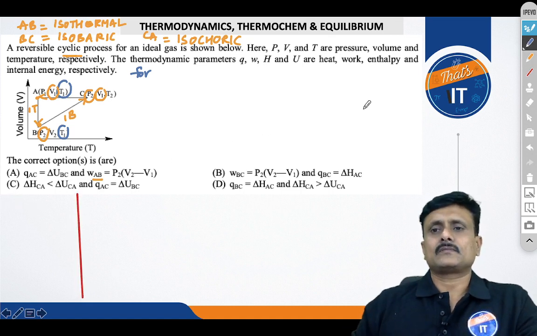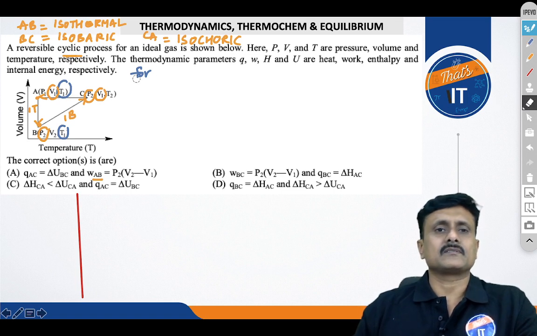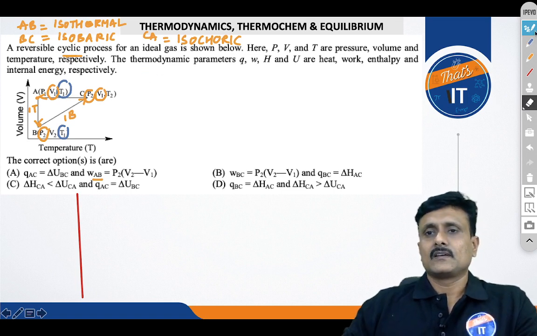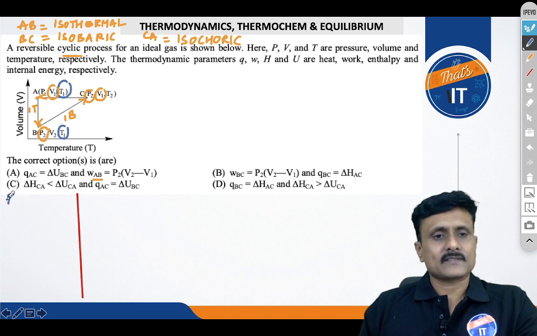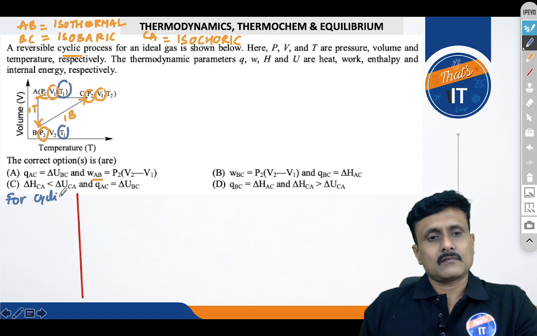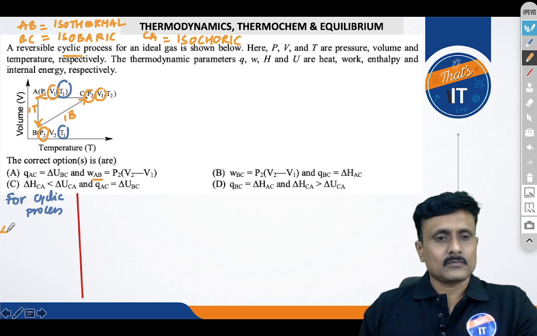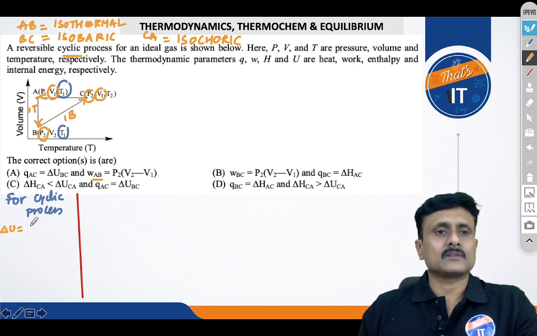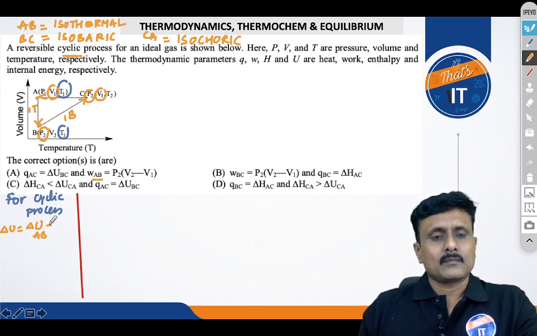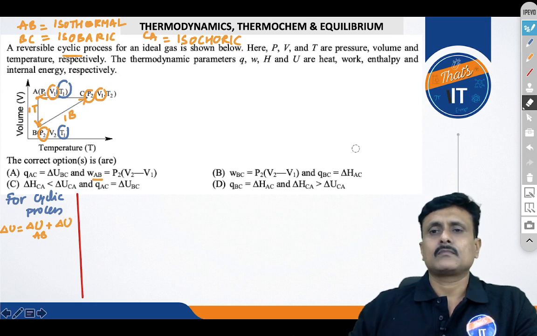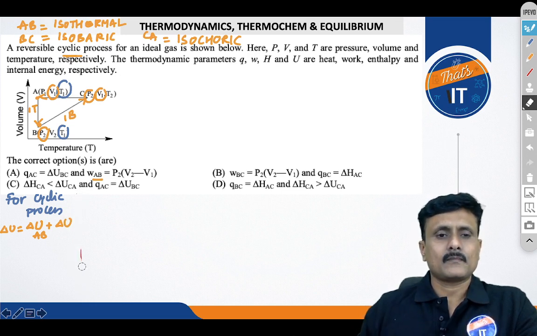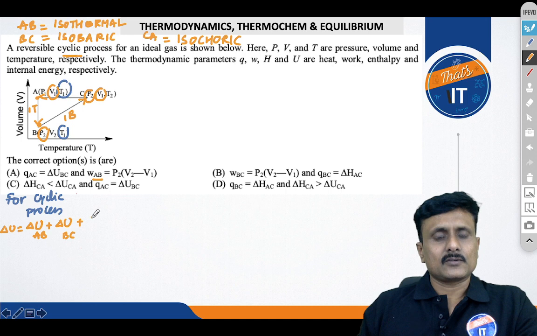For a cyclic process, these are state functions, because it is ending again at A. I will write delta U of the total process is equal to delta U of AB plus delta U of BC and delta U of CA is equal to 0.